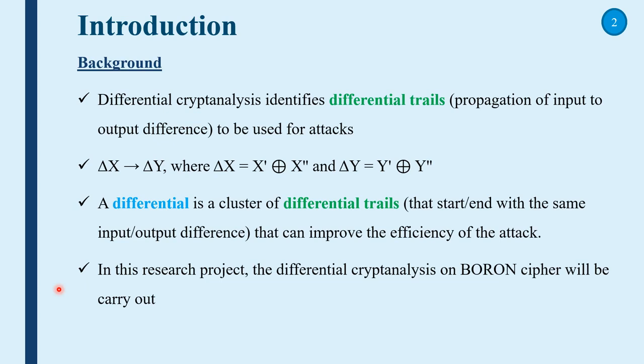Differential cryptanalysis discovers differential trails, which is the propagation of input to output difference to be used for attacks. This is the symbol form of a differential trail, where delta x represents the input difference and delta y represents the output difference. A differential is a cluster of differential trails that start or end with the same input or output difference that can improve the efficiency of the attack. In this research project, the differential cryptanalysis on Boron cipher will be carried out.